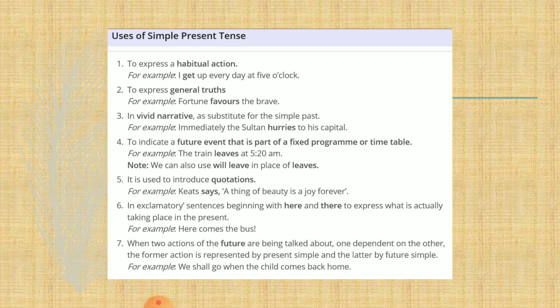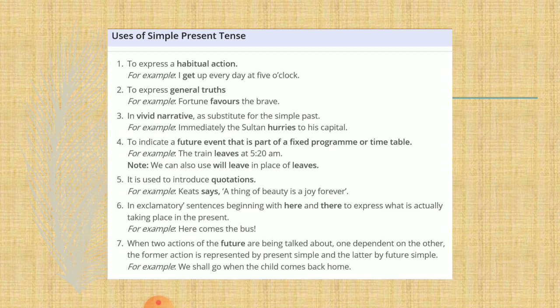To express general truth: fortune favors the brave. Over here, we are talking about the person. So, here favors, the S form, is coming. Now, if we talk about a universal fact, for example, the earth revolves around the sun. Here also we use this tense.